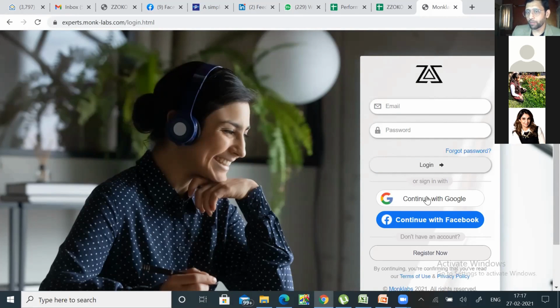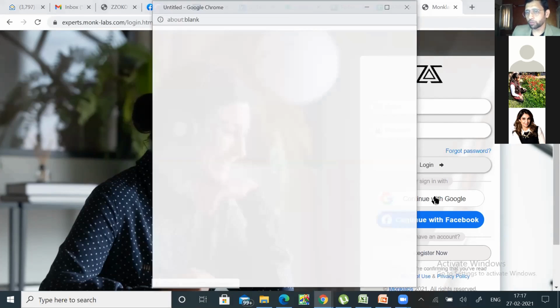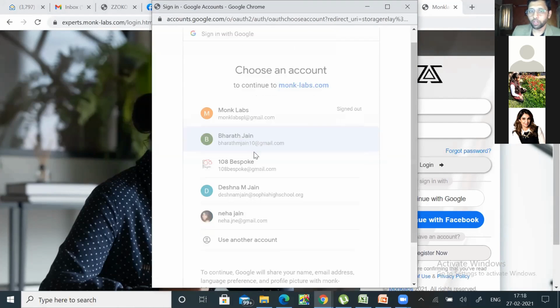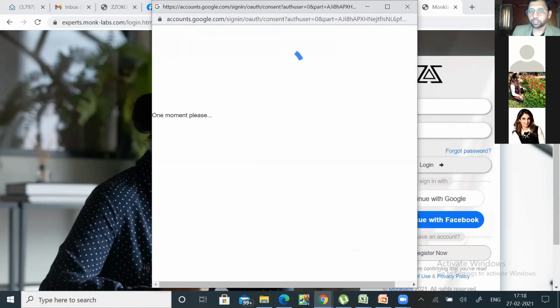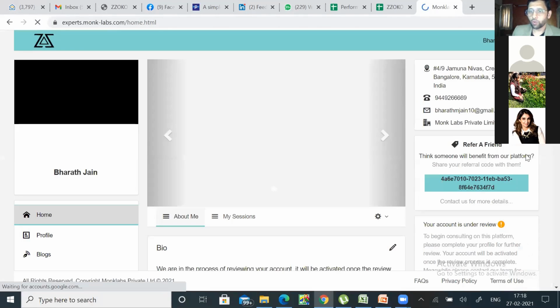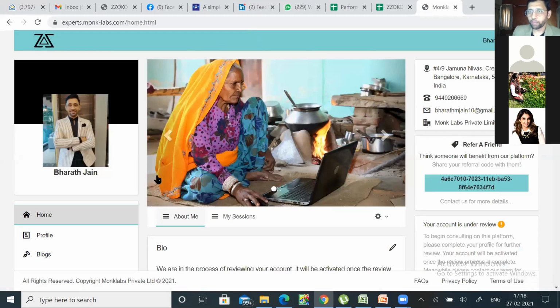You need to put the OTP so that we validate your email. That's one way. The second way is you can use your Google or Facebook account to log in. So I'm just quickly going to use my Google account to log in. Once you log in, you get this profile page. In your pages, most of the fields are going to be empty.